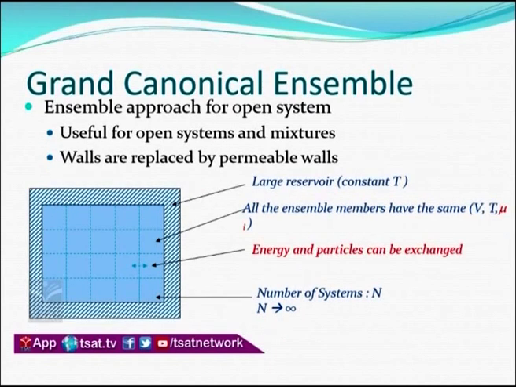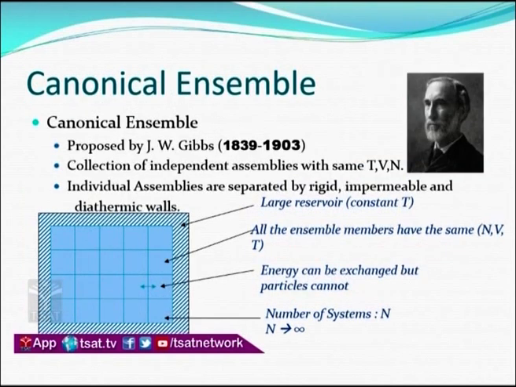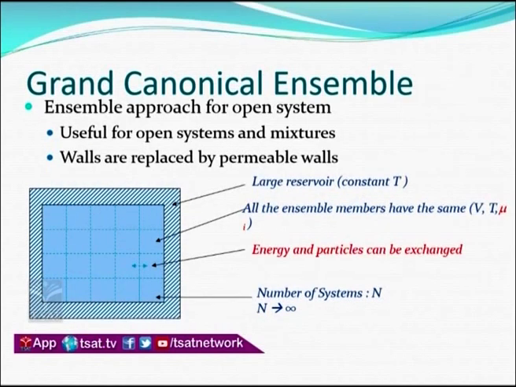For the canonical ensemble we can call this a closed system, because in a closed system energy can be exchanged, but matter cannot be, meaning number of particles cannot be. But for the grand canonical ensemble we treat that as an open system, open to all. Open to all means number of particles can be exchanged and the matter can be exchanged.